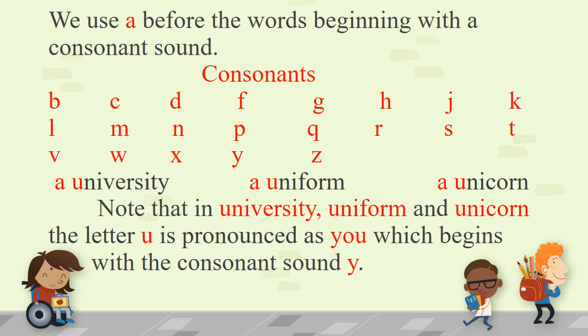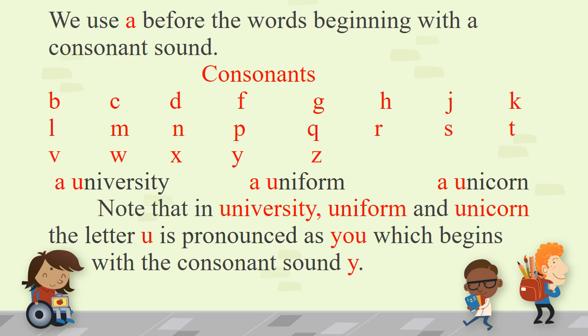Now here also there are some words which start with a vowel but give the sound of consonant. In that case, we write article a. For example, a university, a unicorn, a uniform.